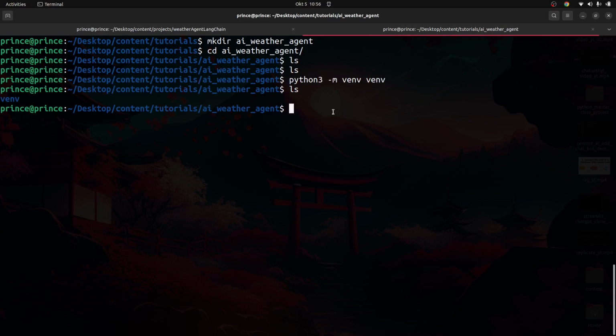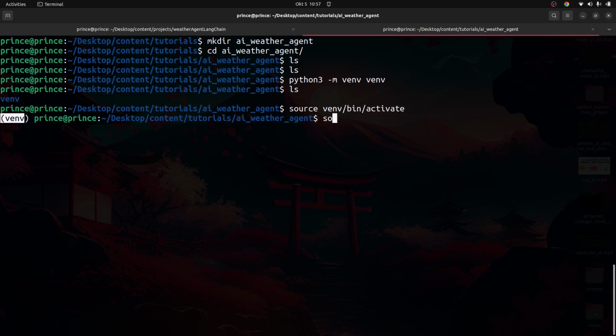Okay, so once you have the virtual environment created, now we need to activate it. Again, the command is going to be different between MacBook, Linux, and Windows machines. If you're on a MacBook or a Linux machine, you can use this command. You can say source venv/bin/activate. If you're on Windows, it's a bit different. And once you run this command, you can see the name of the virtual environment in here.